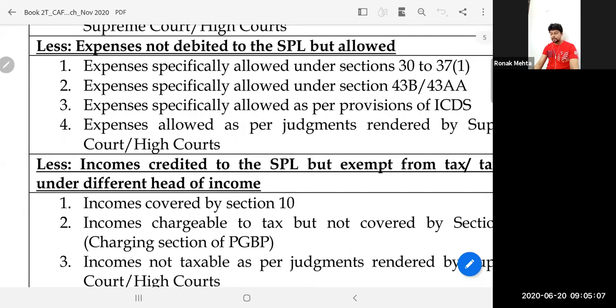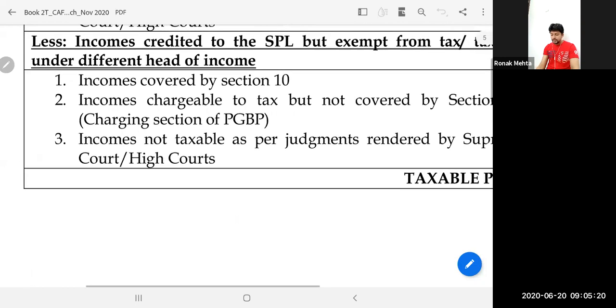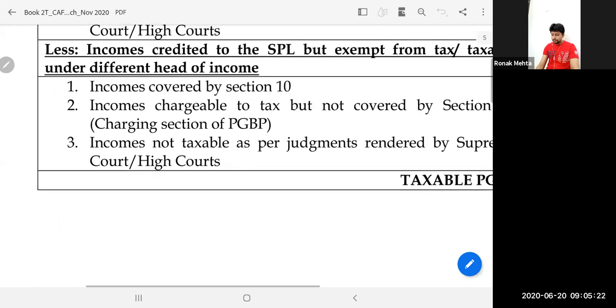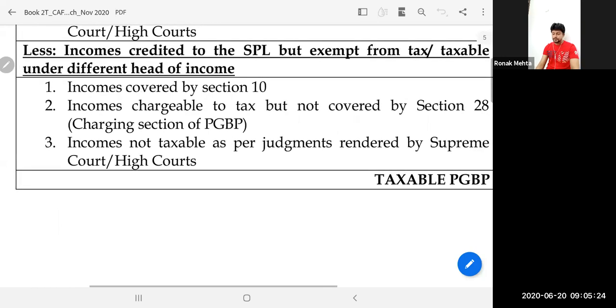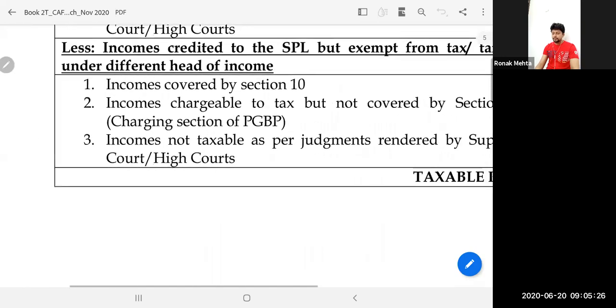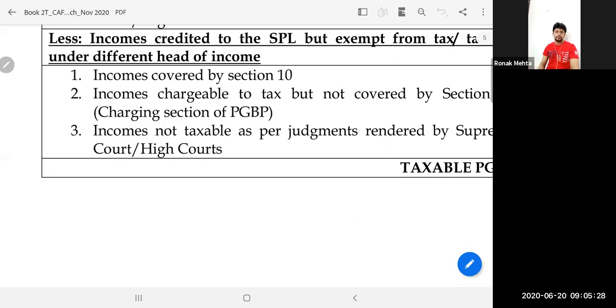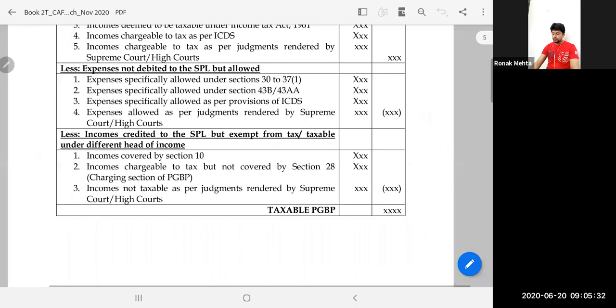Expenses which are not debited to the statement of profit and loss, but allowed. So they are not debited to the statement of profit and loss, but taxation allows it, ICDS allows it, court judgments allow it. Incomes which are credited to the statement of profit and loss, but either they are exempt from tax or they are taxable under a different head of income, then you have to reduce these incomes. This is how you are going to compute your taxable PGBP.